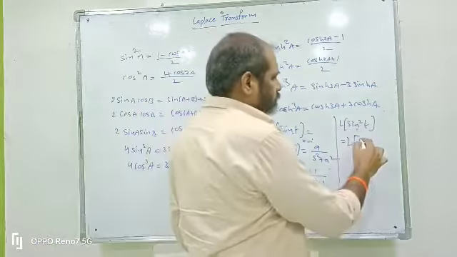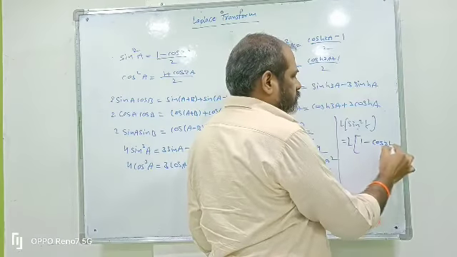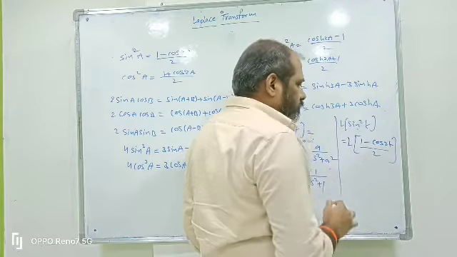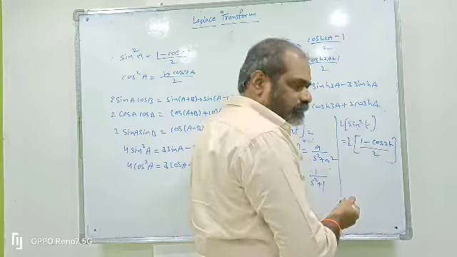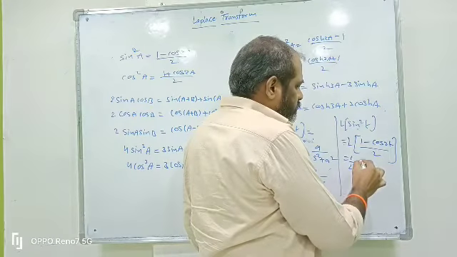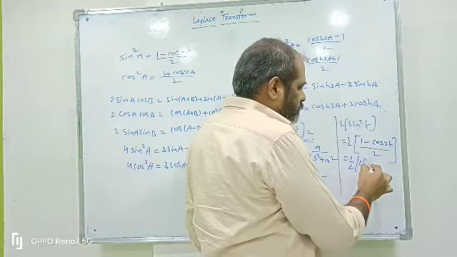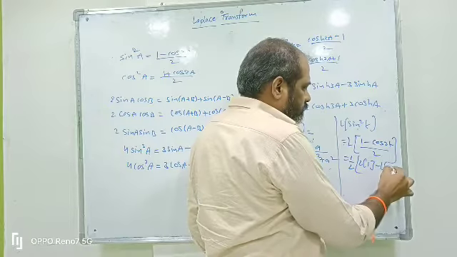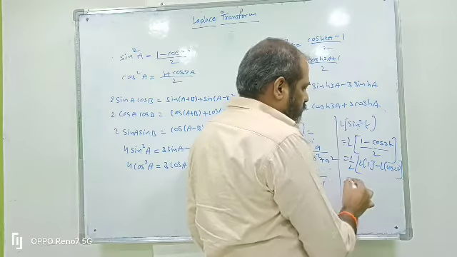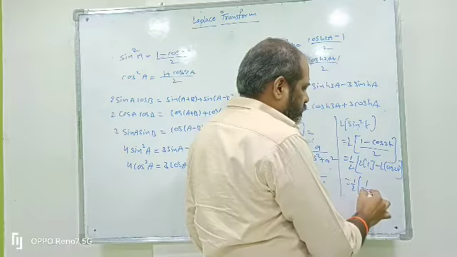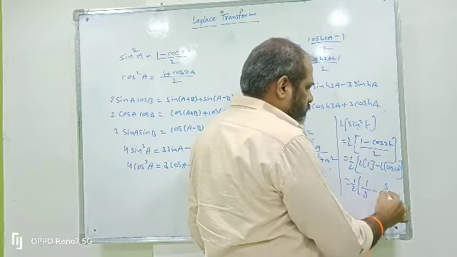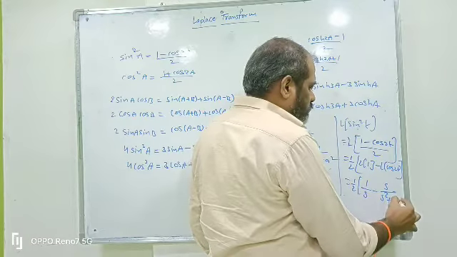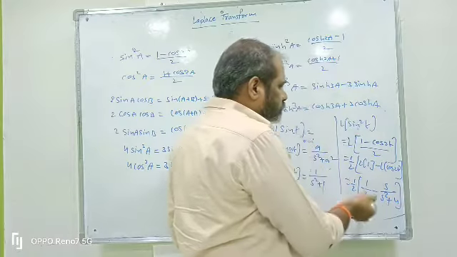Now we apply the Laplace transform to each term. 1 by 2 is a constant, times L of 1 minus L of cos 2t. What is L of 1? L of 1 is 1 by s. What is L of cos 2t? S by s square plus 2 square, which is 4. This is the Laplace transform of sin square t.